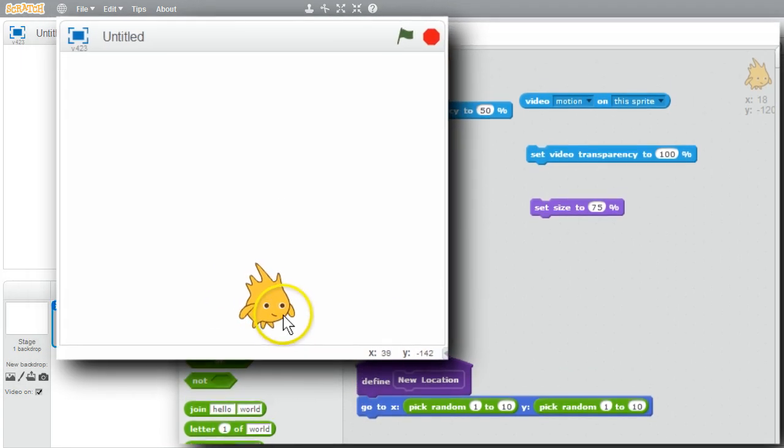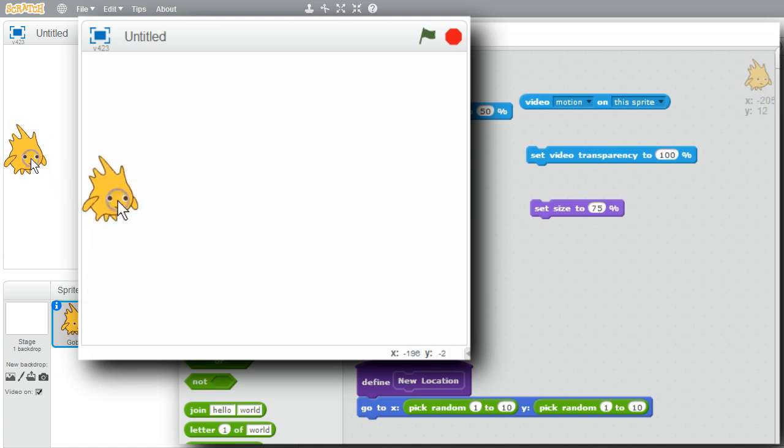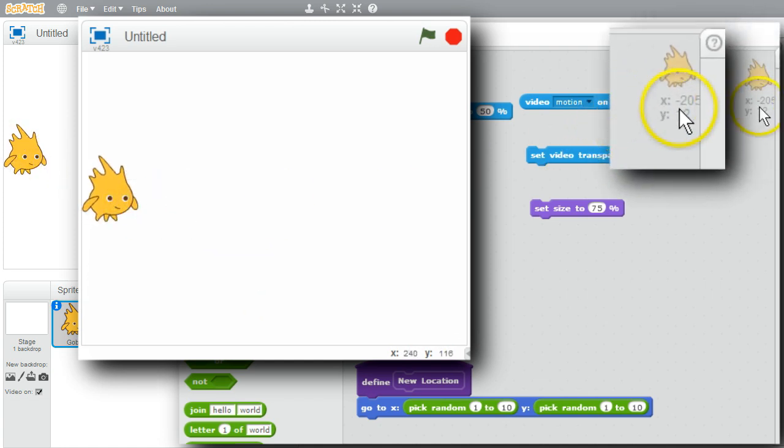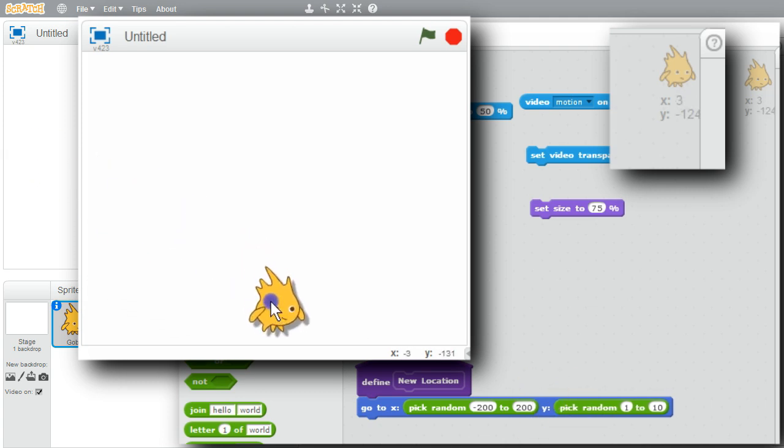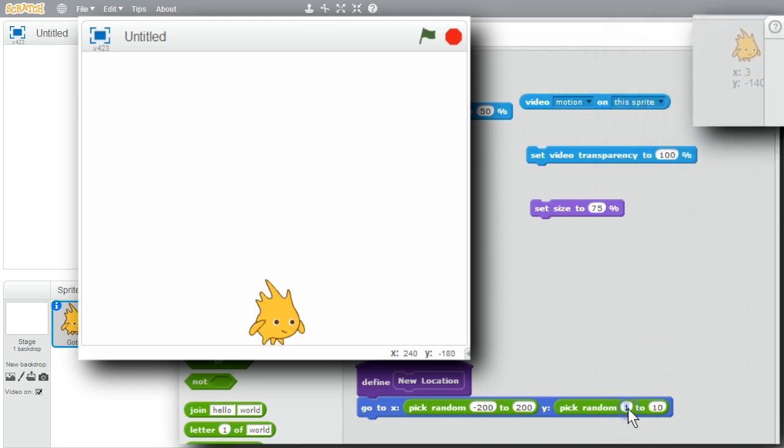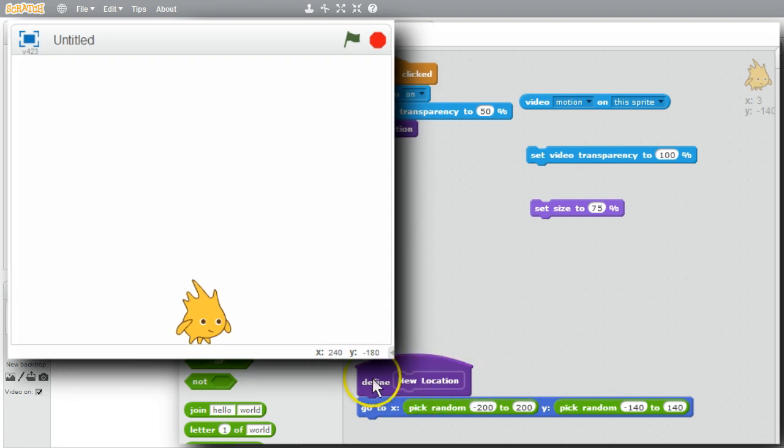What'll be a good range for X? Move Gobo and drop them. It's about a negative 205. I'll make it a minus 200 to positive 200. Now for the Y value, drop them down about there. Minus 140. That'll work. And a positive 140. Good. See how this works. Click on it. New location.